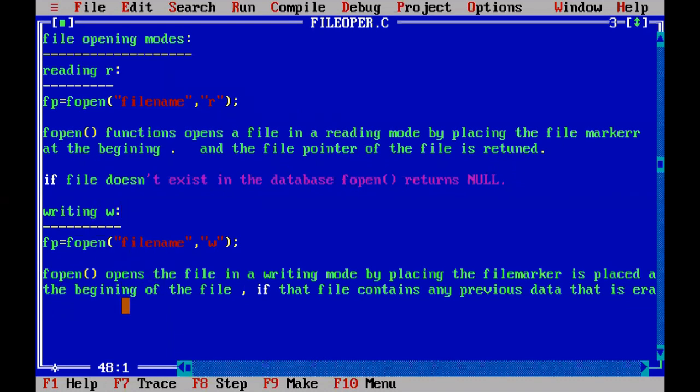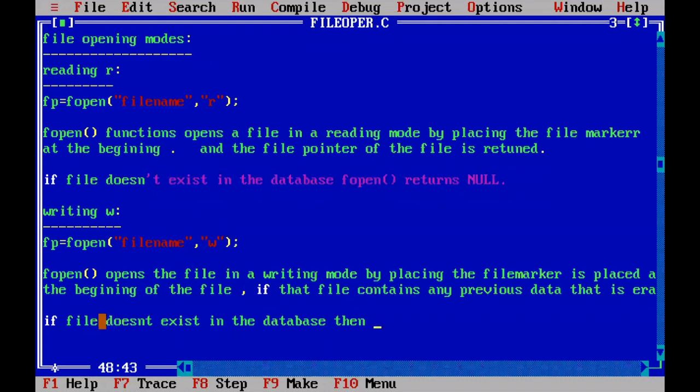What about if the file does not exist? If the file exists, it will open in writing mode. If the file does not exist in the database, then it does not return any null value. Simply, it will create one more file with the name you gave here, and it will open it for writing.